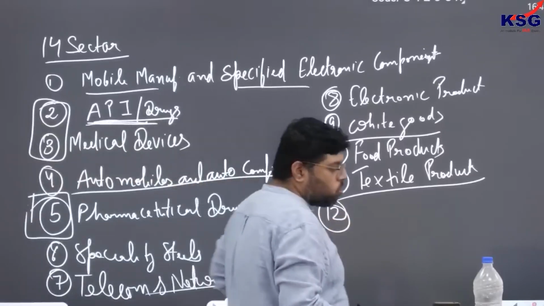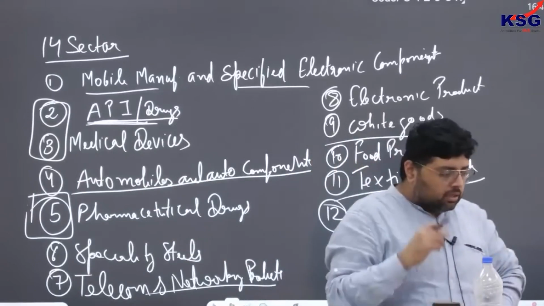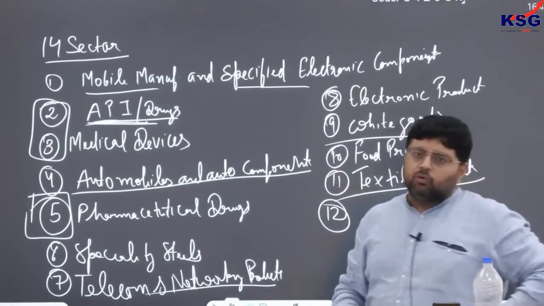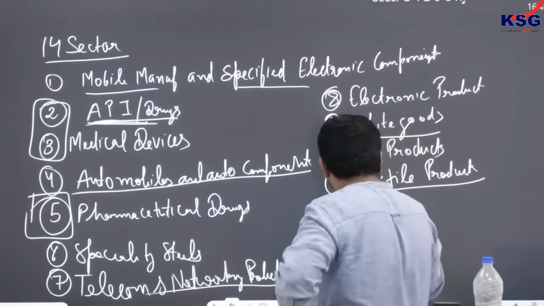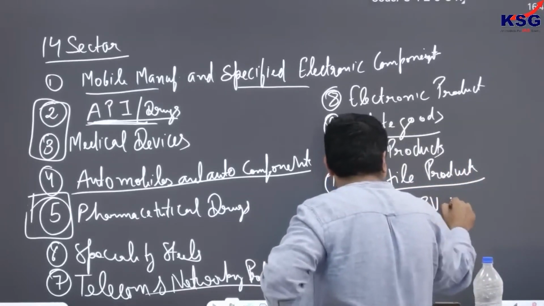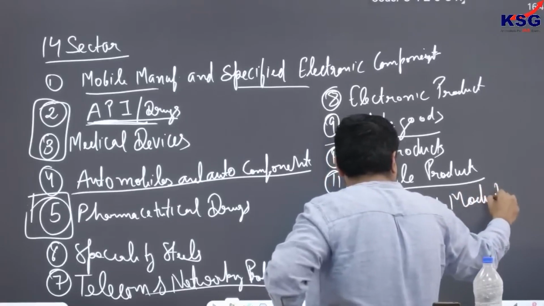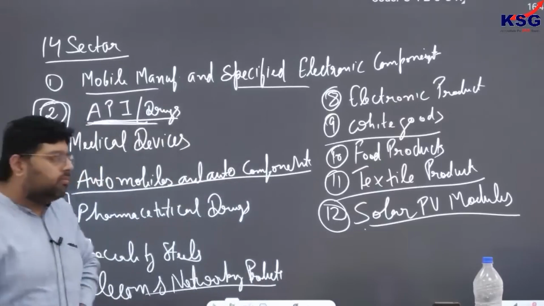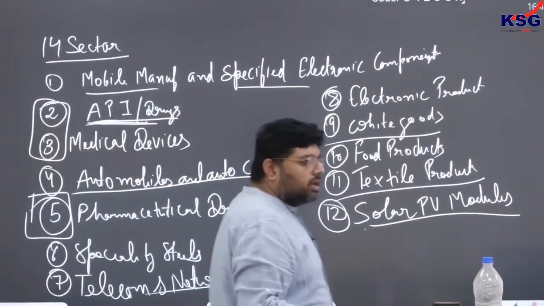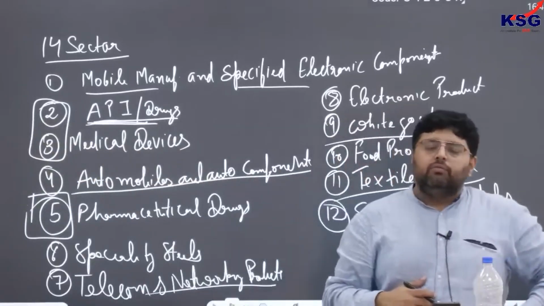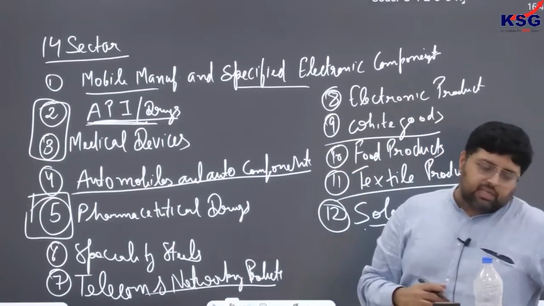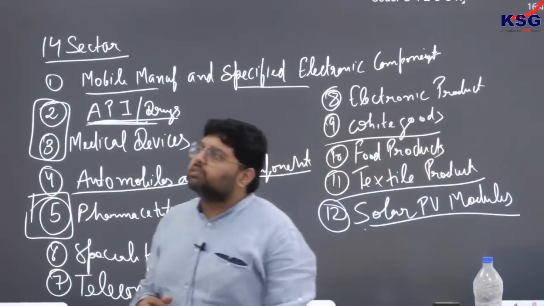Next, you have to focus on solar PV modules. Okay, and we are also focusing on advanced chemistry cell battery. Now what is advanced chemistry cell battery?